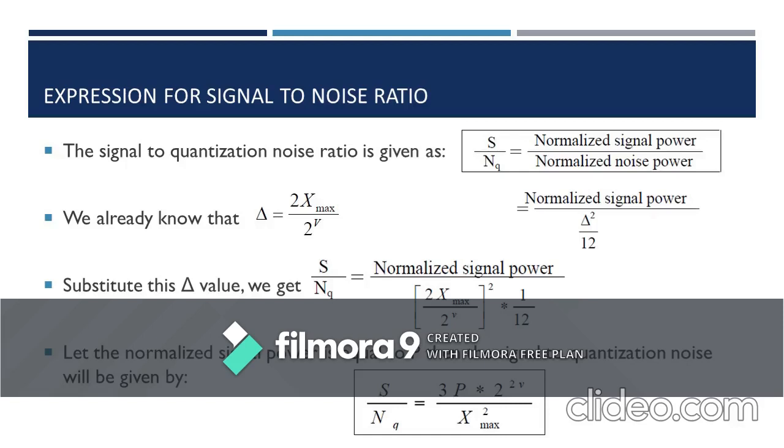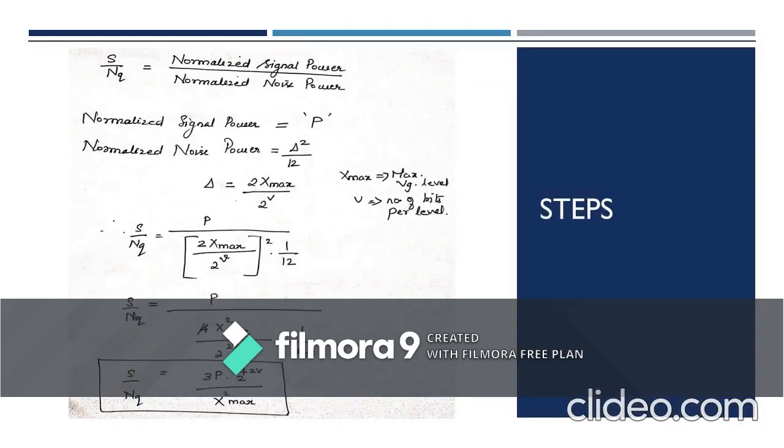When you substitute this and assume the normalized signal power as P, you will get the equation for signal to noise ratio as 3P into 2 power 2v by h max square. So this is the equation for signal to noise ratio. This is the step-by-step procedure for obtaining the signal to noise ratio for better understanding.